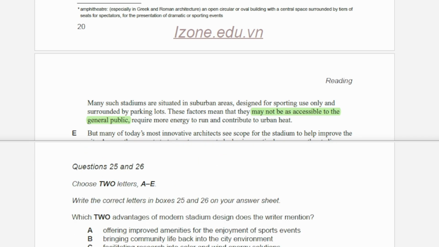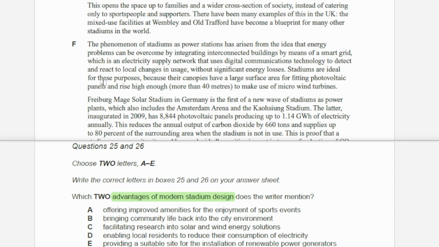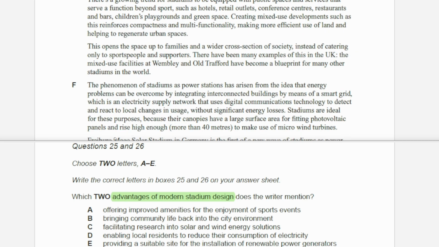Let's look at question number 25, 26. Advantages of modern stadium designs. And again, our advantages are within section E and section F. Section E talks about how modern stadiums are being used for other purposes rather than just for sports. In this specific section, this opens the space up to families and a wider cross section of society instead of catering only to sports people and supporters. This matches perfectly with option number B, bringing community life back into the city environment.